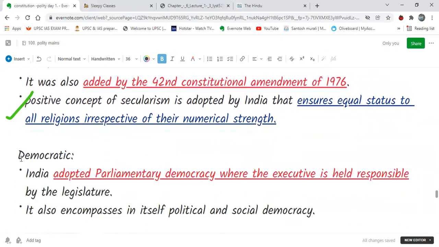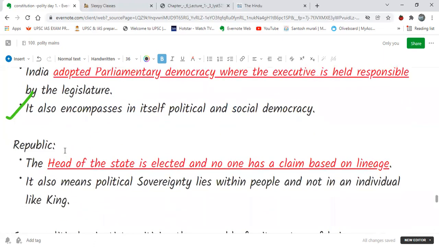Then another thing we find here is democratic. Okay, India has adopted a democratic form of government where the executive is held responsible to the legislature. So this is a kind of parliamentary democracy we have, where the executive is responsible to the legislature. It is unlike the presidential form of government in the USA, where the executive is not responsible. So we can say we have a democratic form of government, which is a responsible government.